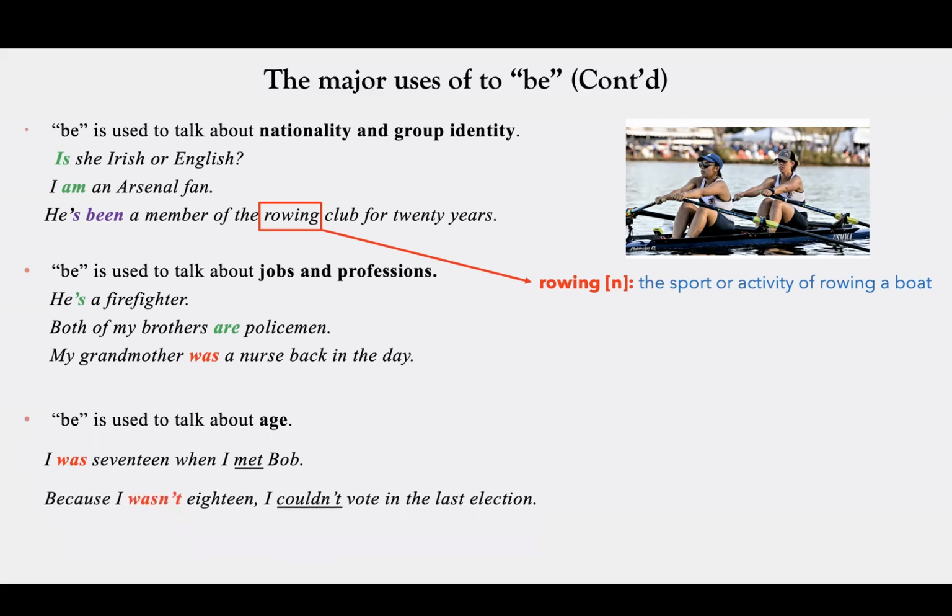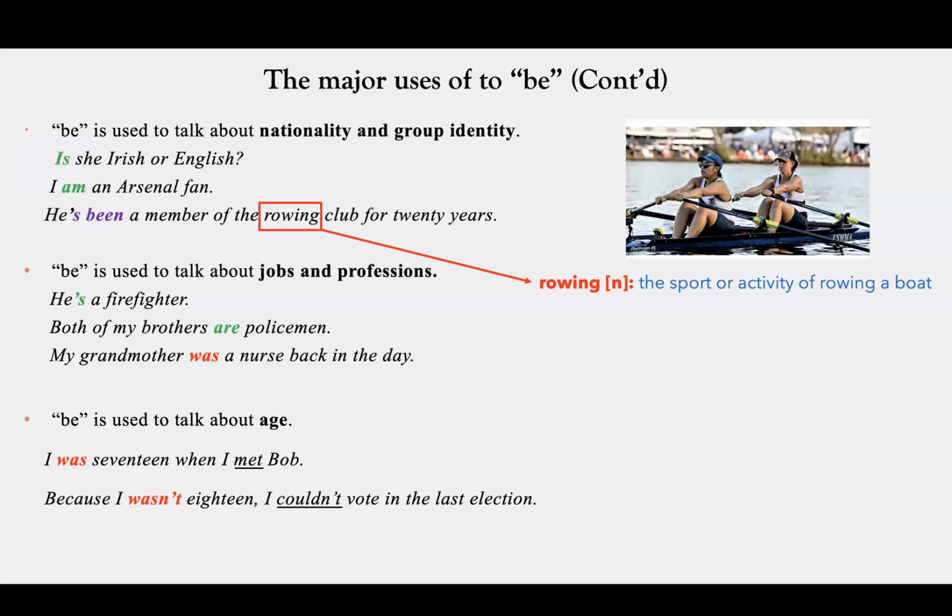Because I wasn't 18, I couldn't vote in the last election. It's talking about the last election, so it's talking about the past, using the past form of the modal verb can, like could. So I couldn't vote. I was not eligible to vote. I was not allowed to vote because of the age limit. I was underaged.